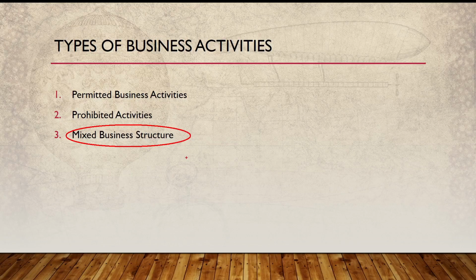Today we will emphasize the mixed business structure, which has multiple brands and subsidiaries involved in different business activities. So how do we find out whether such a stock is permissible under Islamic law or not? There are certain norms that allow you to judge whether the business complies with Sharia screening norms.